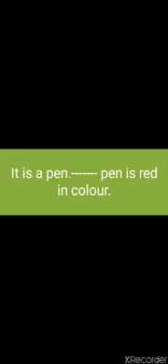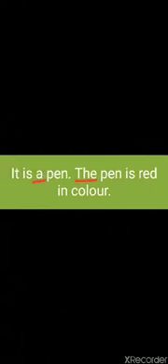In the first sentence, I used the article a, but the second time, when we are repeating the same noun, we use the article the. So we will write the pen is red in color. Next, dash moon is round in shape. The article the will come, because the article the is used with specific or unique things.